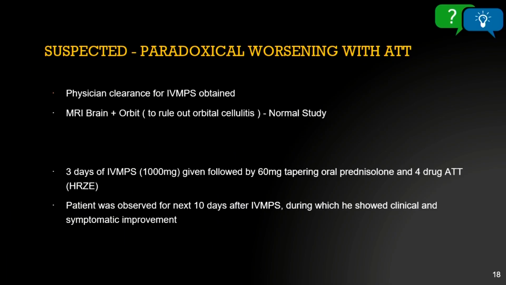The patient was already started on ATT and the steroids were also started, however they were tapered. So we were suspecting a paradoxical worsening of the patient with anti-tubercular treatment. Physician clearance was obtained for intravenous methylprednisolone. The MRI, as I showed, was normal, and 3 days of intravenous methylprednisolone was given, followed by full dose steroid 60 milligrams with 4-drug ATT. The patient was observed for the next 10 days, during which he showed clinical and symptomatic improvement.